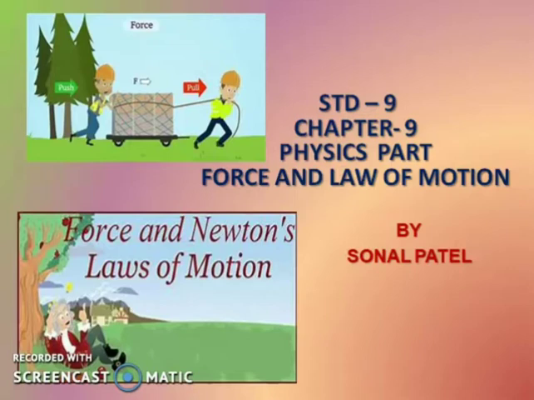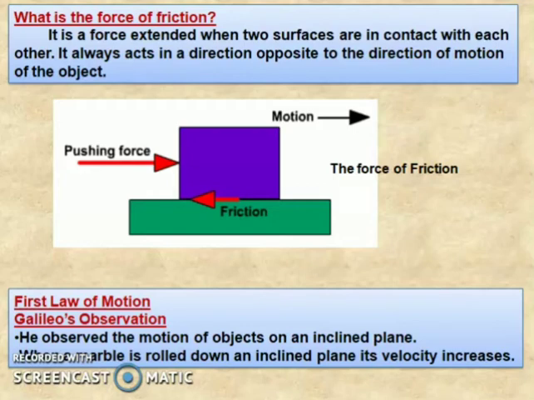Today we will see part 2 of Chapter 9, Force and Laws of Motion. In this part we will discuss the force of friction and the first law of motion. So what is the force of friction? It is a force exerted when two surfaces are in contact with each other. It always acts in the direction opposite to the direction of motion of the object.